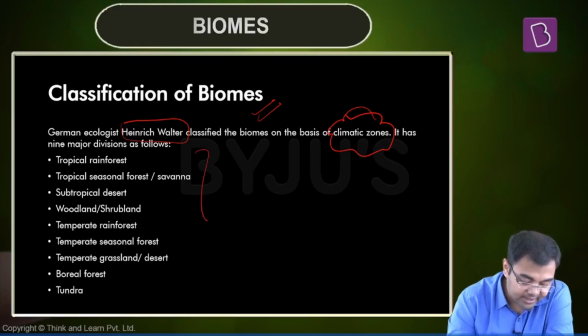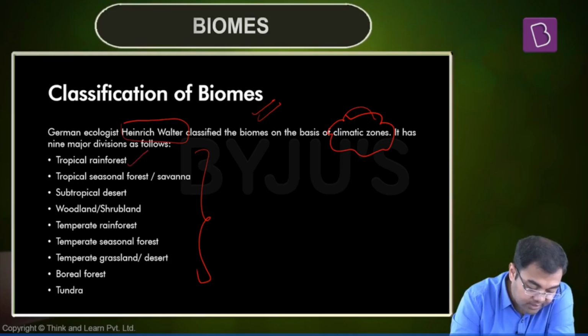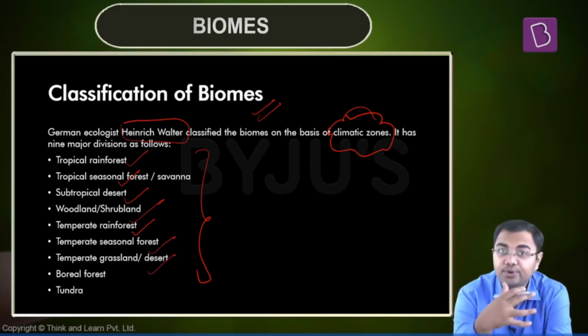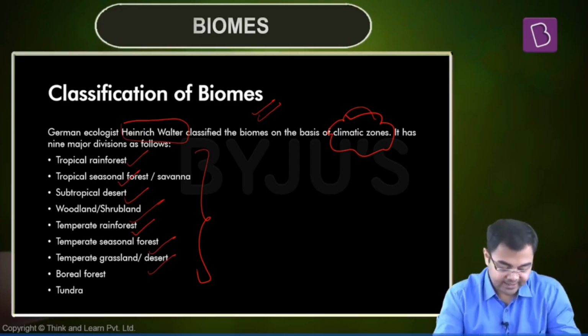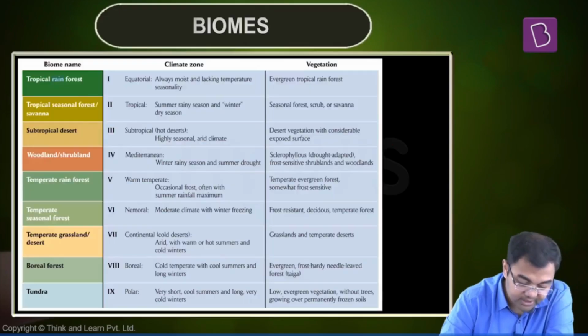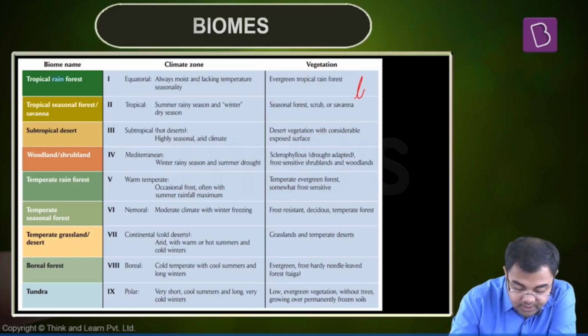And this is the major division that was done by him. You see tropical rainforests, subtropical desert, woodland, temperate rainforest, temperate seasonal forest, temperate grasslands, boreal forest, tundra. All these are the different kinds of classification that he had done. And this was basically on the basis of the climate zone, on the basis of the temperature and the precipitation that is observed in all these regions.